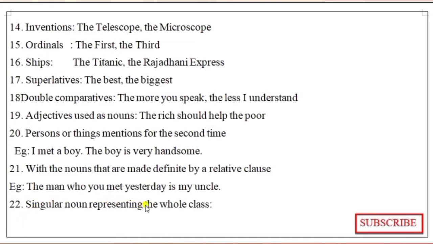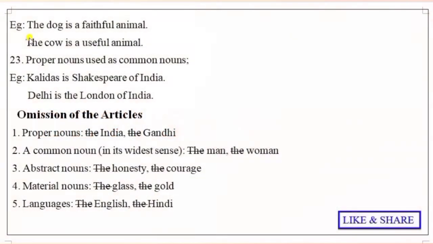A singular noun representing a whole class also takes "the". How can it represent a whole class? I will explain. The dog is a faithful animal. This type of blank will come in examinations many times. A dog or the dog, we get confused.